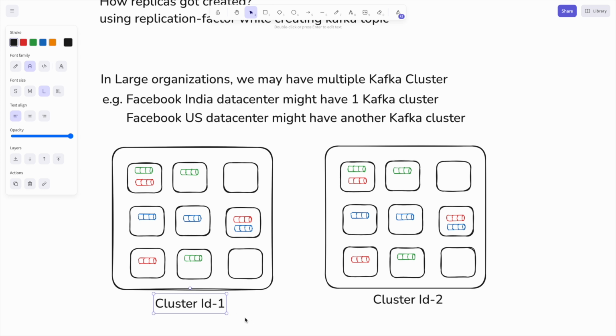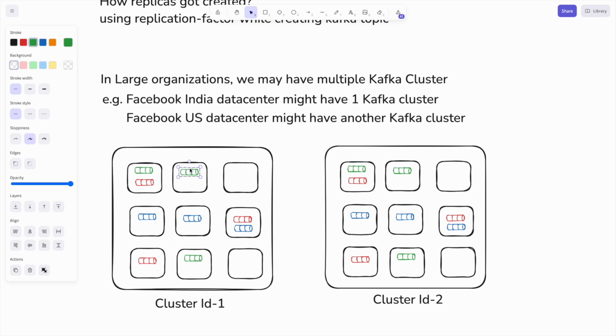For example, this topic has to send a message to a topic in cluster ID 2. For this communication, it would need to mention, okay, I belong to cluster 1 and the destination is cluster 2. This is where the cluster ID is mandatory. Based on this cluster ID, Kafka servers identify, okay, this is a message which is coming from another cluster. So that is why we need cluster IDs.